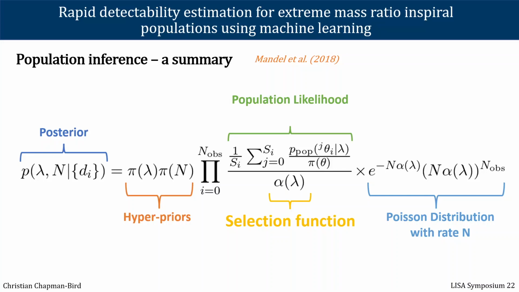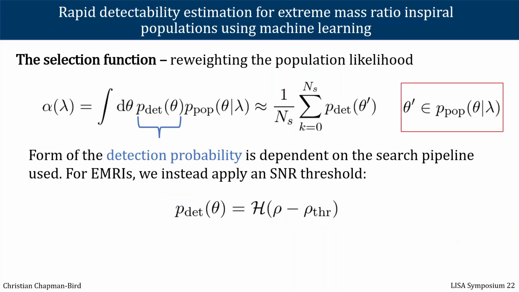This selection function essentially reweights the population likelihood according to the detectability of given populations. So this accounts for the selection biases that are present based on the detectability of event parameters as a function of parameter space. We can compute this by computing an integral over parameter space of the population probability weighted by the detection probability.